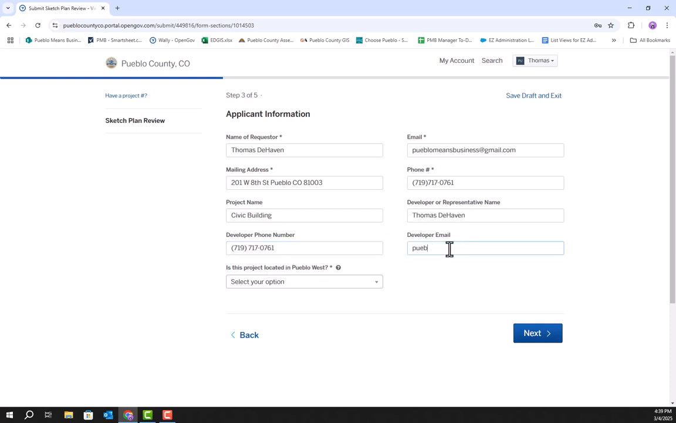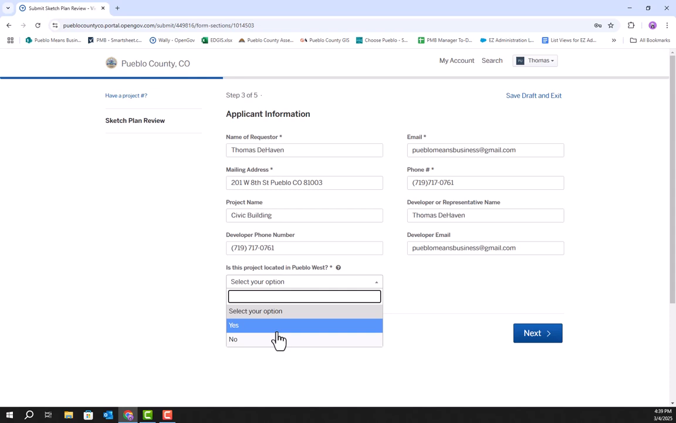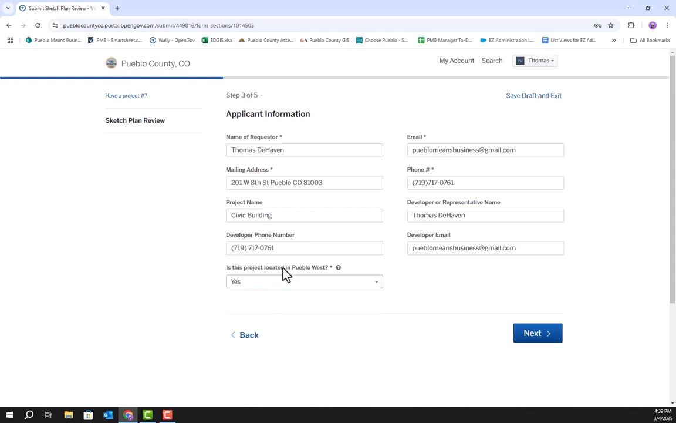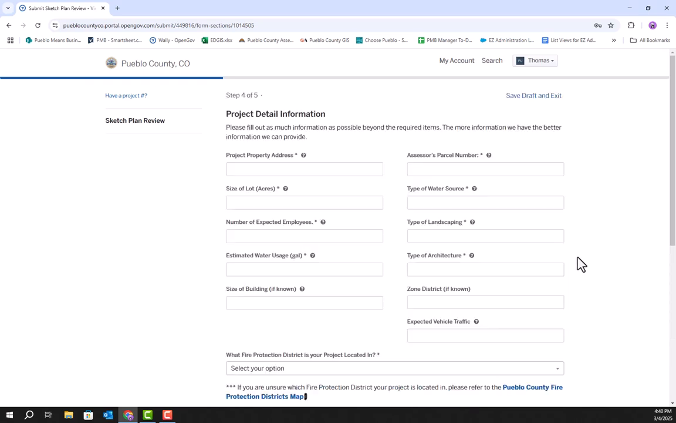Their email address. Then this project will be in Pueblo West, so we'll select yes. If yours is not in Pueblo West, select no. What this does is it actually puts in a few extra questions that aren't required of projects outside of Pueblo West. But we'll go ahead and do one in Pueblo West just so we can see all of the questions that get asked of any particular project.